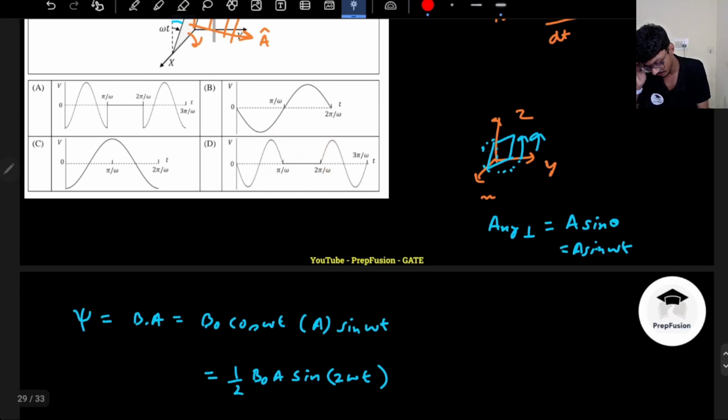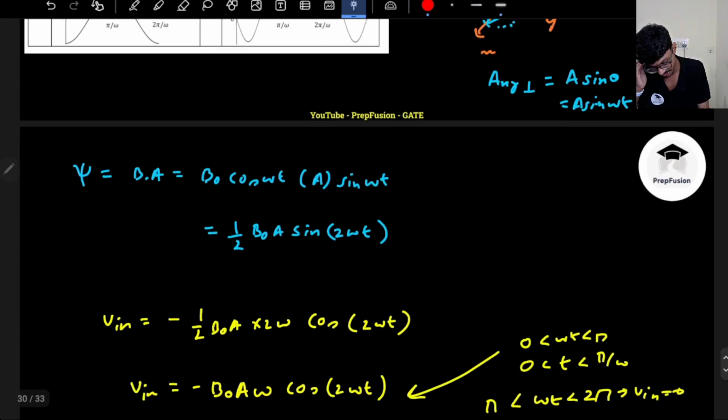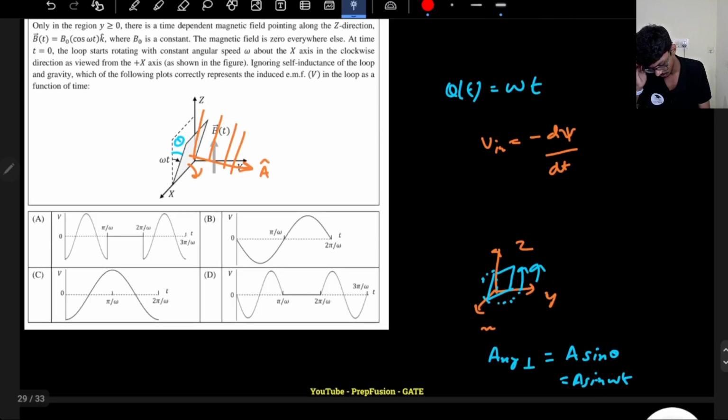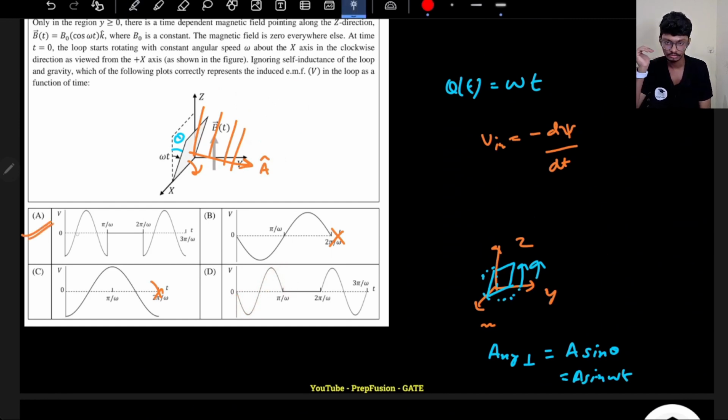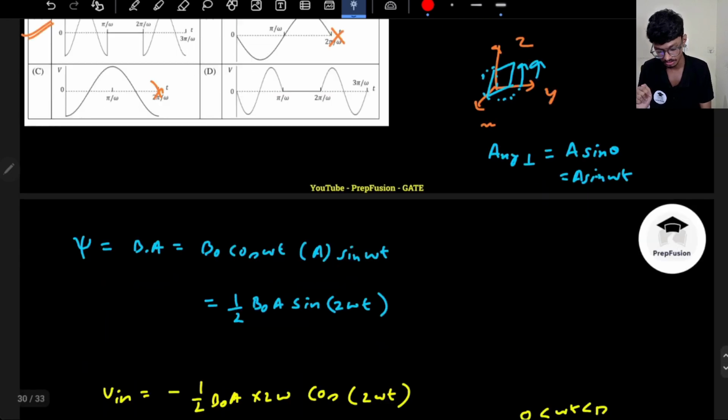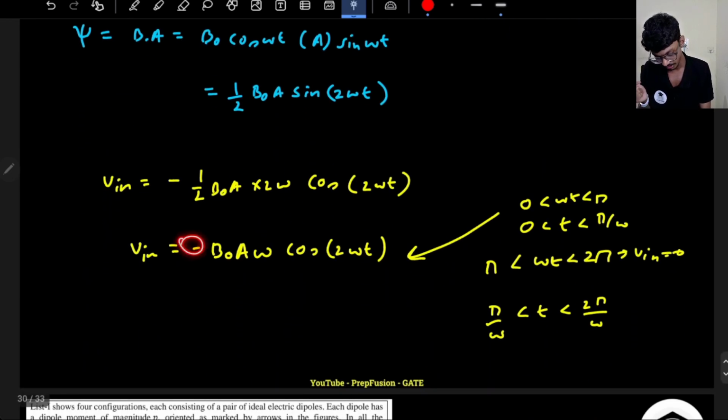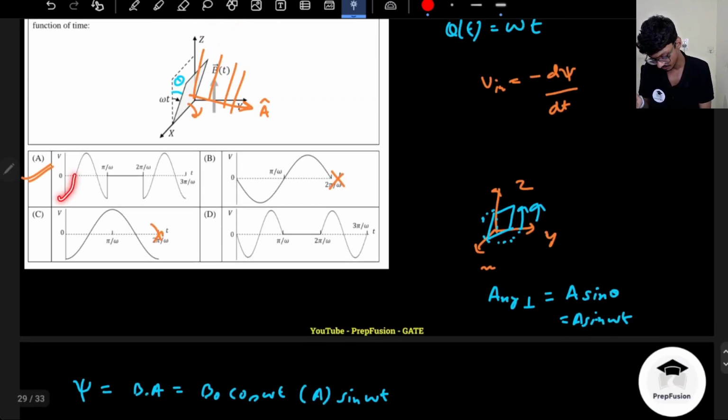Now, will I follow this graph or this graph? Which graph will I follow? It will not be a sine function, right? I see it is a cos function. So these ones anyways are eliminated. It is telling me it is a sine function. No, it is a cos function, negative of cos. So at omega t equal to 0, it will be minus of 1, not plus of 1, because it is negative of cos, because here I have a negative sign, right? So it will be minus of 1 and it is a cos function. So option A is the only correct answer.